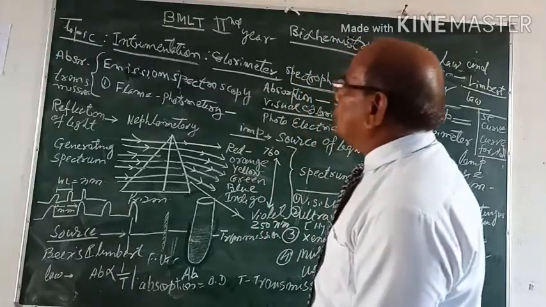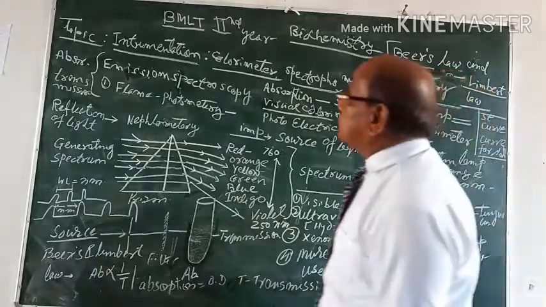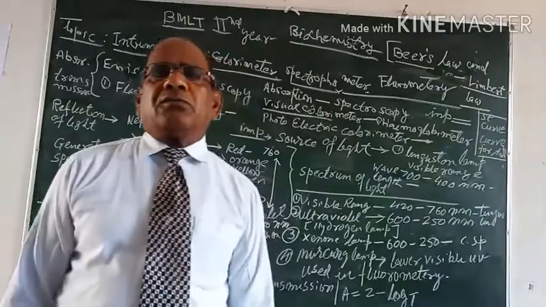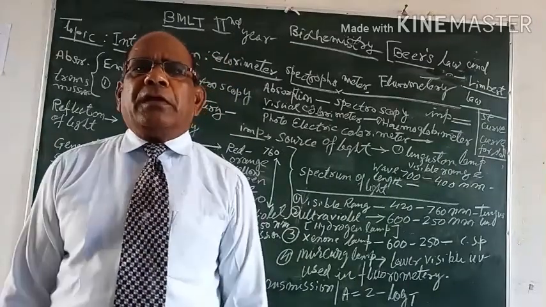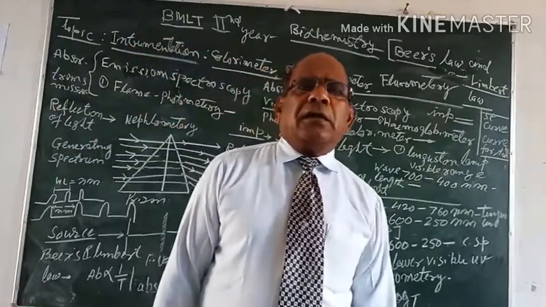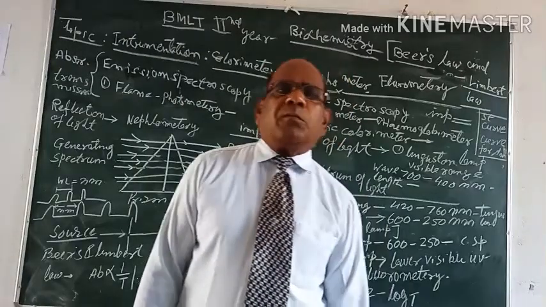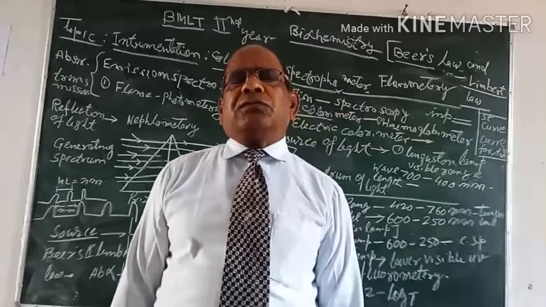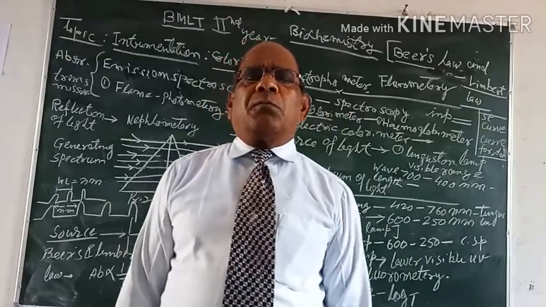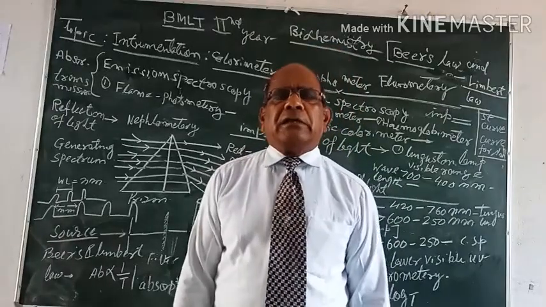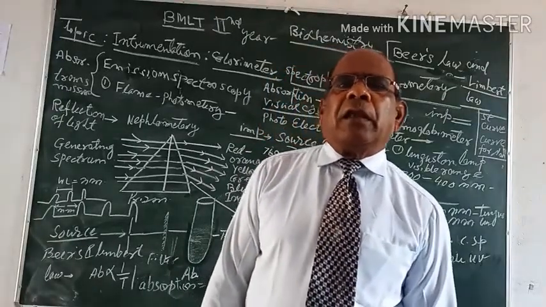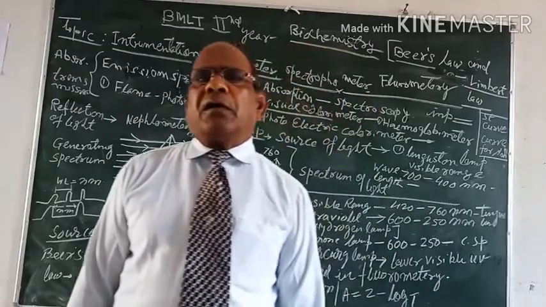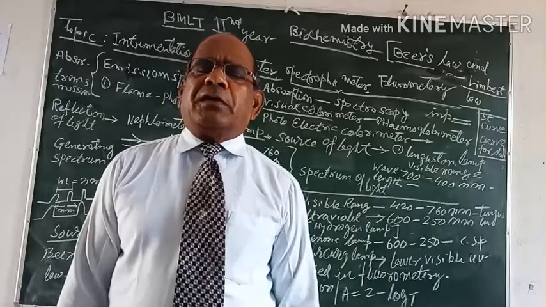In this way, you will see that this instrument works on the principle of Beer's and Lambert's law. Beer's law says when the radiant energy of a particular wavelength is passed through a transparent colored solution, some light is absorbed in the solution, while the remaining amount of light is transmitted through the transparent media of the solution.